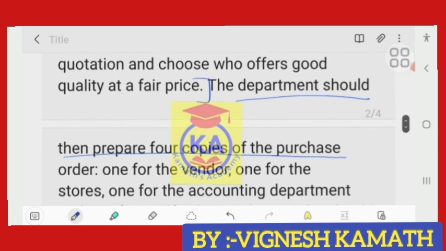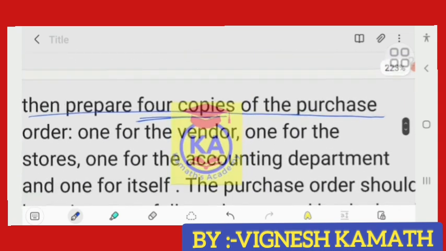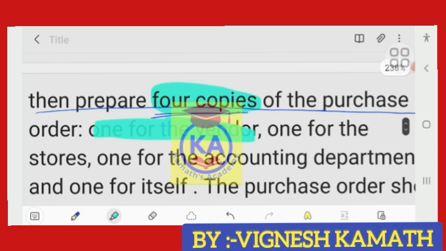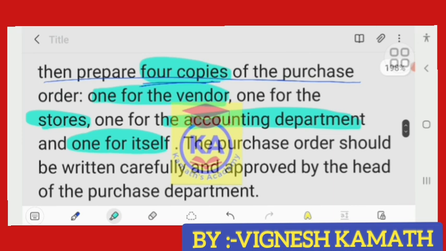After he selects one quotation, he has to prepare 4 copies of purchase order. The purchase department has to prepare them. These 4 copies of purchase order have to be given: one for the vendor, vendor means supplier, one for the stores, one for the accounting department, and one for itself. So 4 we have seen here.